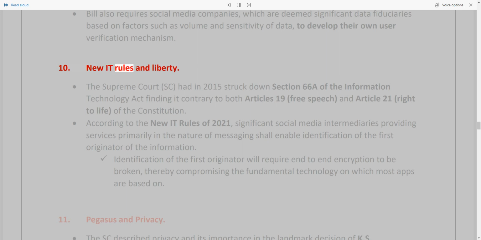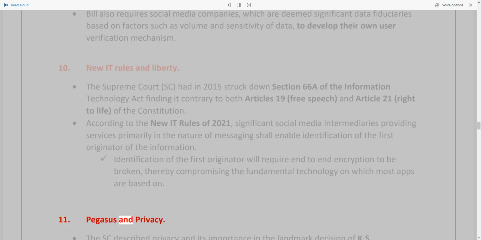10. New IT rules and liberty. The Supreme Court, SC, had in 2015 struck down Section 66A of the Information Technology Act, finding it contrary to both Article 19, Free Speech, and Article 21, Right to Life, of the Constitution. According to the new IT rules of 2021, significant social media intermediaries providing services primarily in the nature of messaging shall enable identification of the first originator of the information. Identification of the first originator will require end-to-end encryption to be broken, thereby compromising the fundamental technology on which most apps are based on.